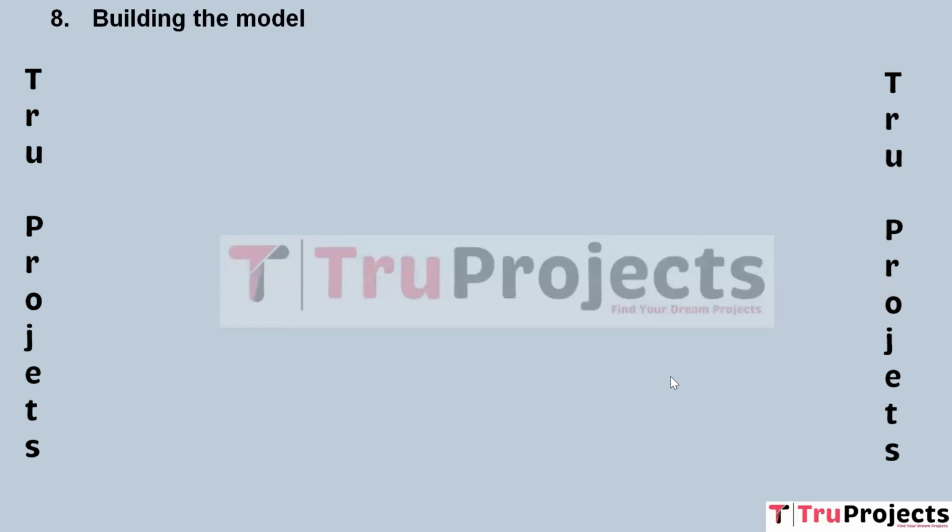Building the model, in which we have different algorithms. BiLSTM, bidirectional long short-term memory. BiLSTM is a type of recurrent neural network, RNN, that processes sequence of data bidirectionally, meaning it considers both past and future information for each time step. It is particularly effective at capturing long-range dependencies in text data. BiLSTM is suitable for text classification tasks because it can capture contextual information and relationships between words in a sentence.